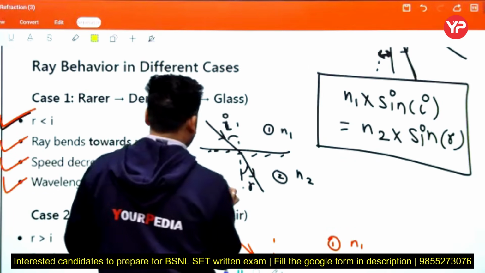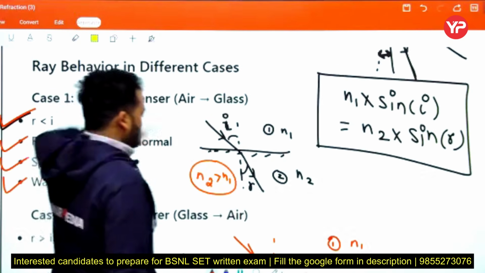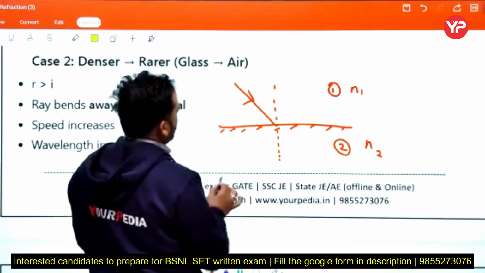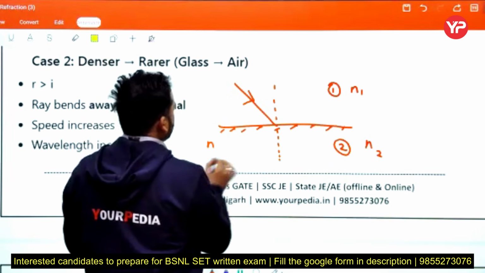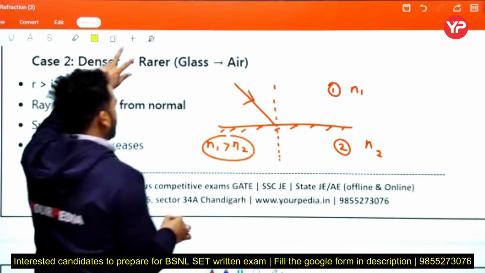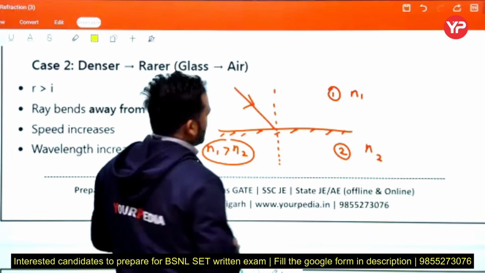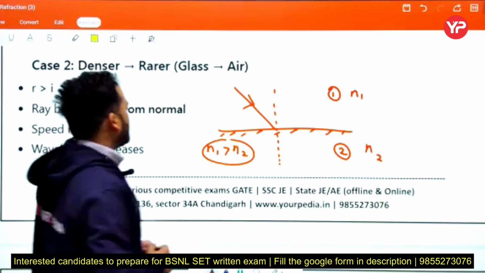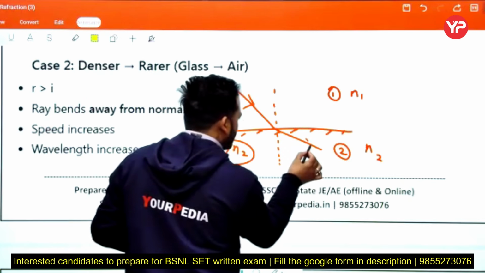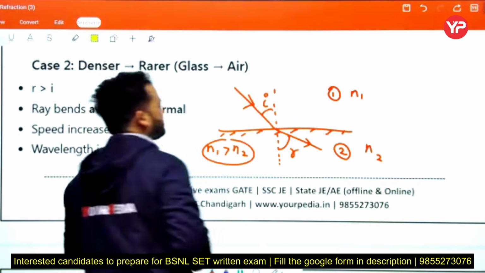Here glass to air, N1 is greater than N2. The ray moves away from the normal like that. This is the small r and this is the small i.